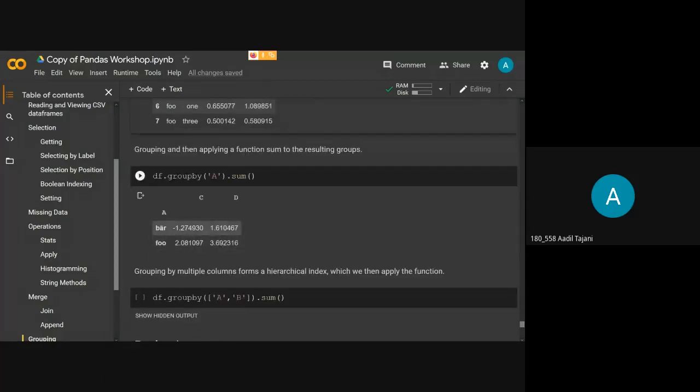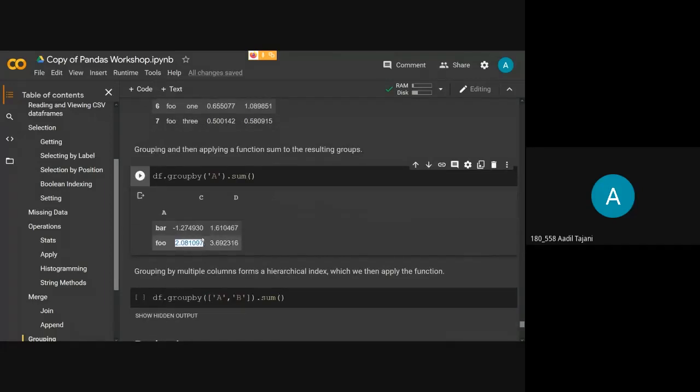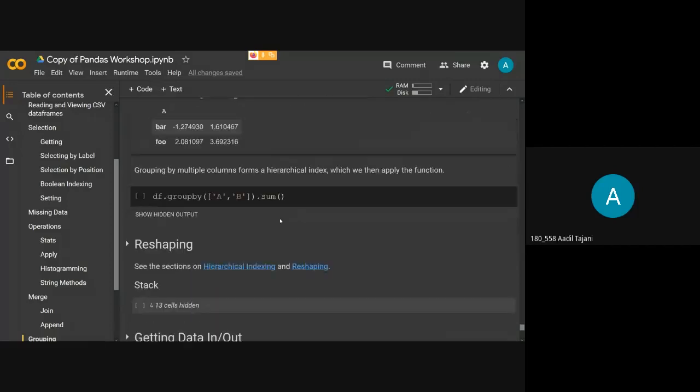Okay, so as you can see here, there are just two unique values of column A, that is bar and foo, and what it has given us is the sum in each column. So in column C, all the foo values are summed together, and this is displayed here. So this is the group by function, which is used to group values together.